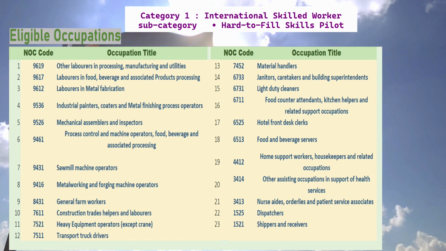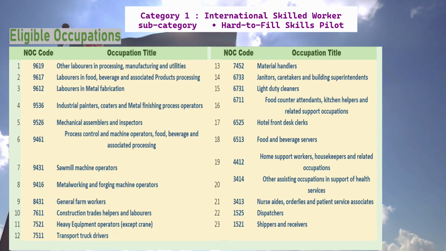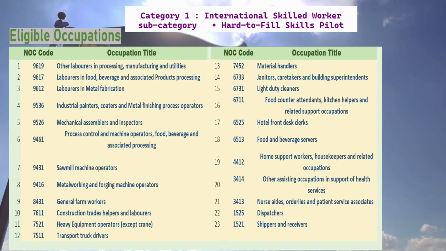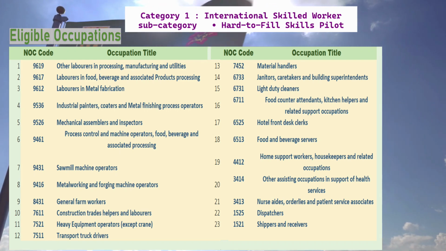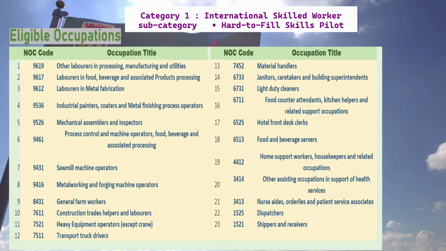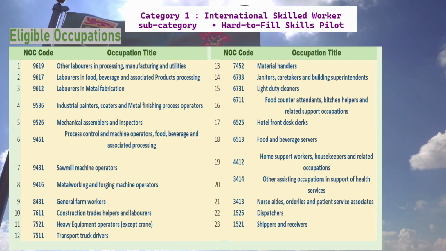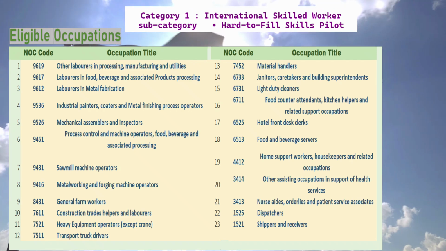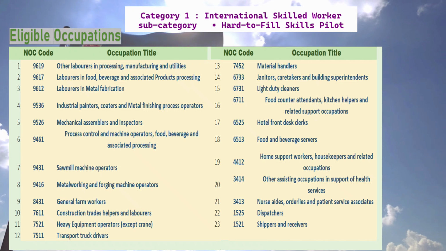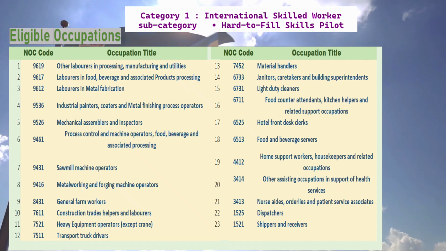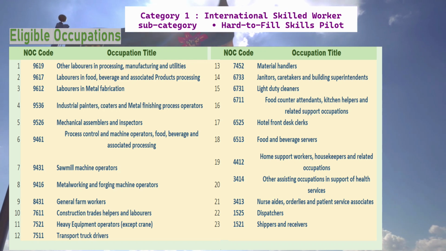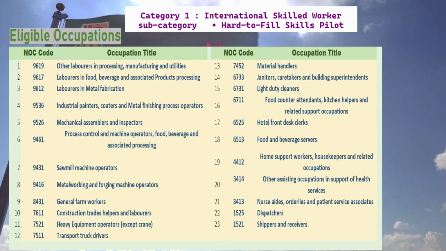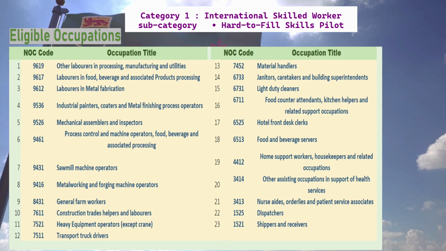4412. Home support workers, housekeepers and related occupations. 3414. Other assisting occupations in support of health services. 3413. Nurse aides, orderlies and patient service associates. 1525. Dispatchers and 1521. Shippers and receivers.